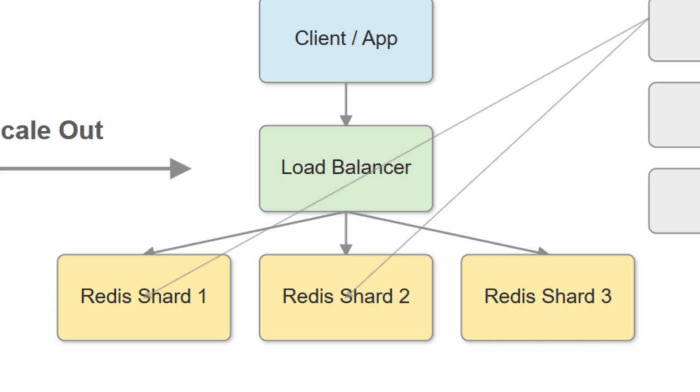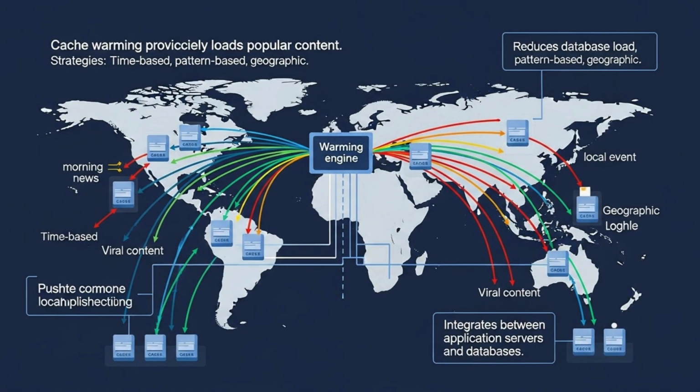But how do we make sure these shards are always ready with the right data? That brings us to cache warming. It's like a restaurant preparing all its ingredients before the dinner rush. Instead of waiting for users to request data, leading to a cold cache miss, we proactively preload popular content. This isn't just guessing, it's based on intelligent strategies.